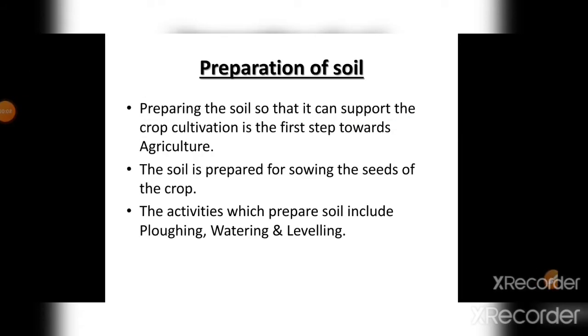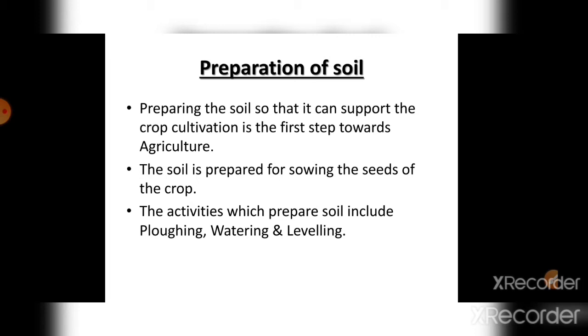Now we are going to see the steps in detail. The first step is preparation of soil. It is commonly done with a plow, which is an instrument, but the 3 activities are plowing, watering and leveling. These 3 are the important activities to prepare soil, so that seeds can be sown.